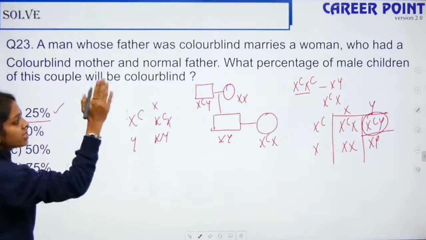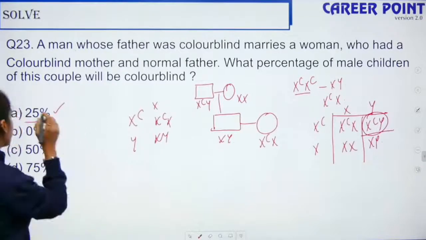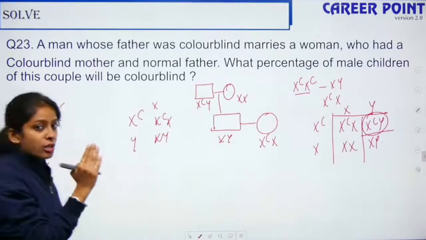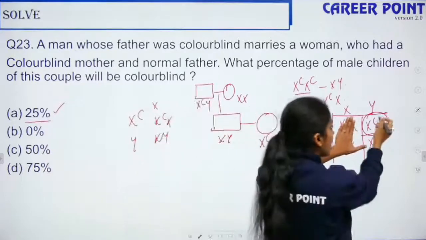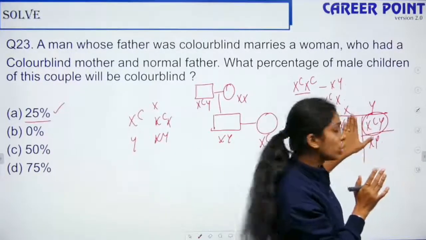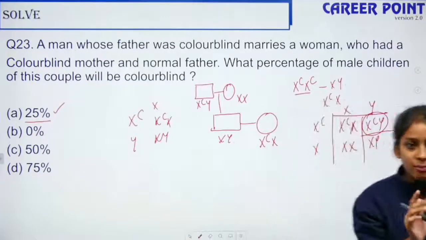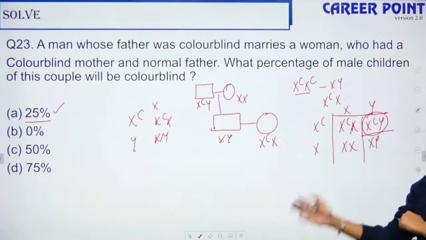If they ask the percentage of the children being colorblind, it is 25. Since they have only asked about the male, you only consider the male. Sometimes the questions can be like this as well.